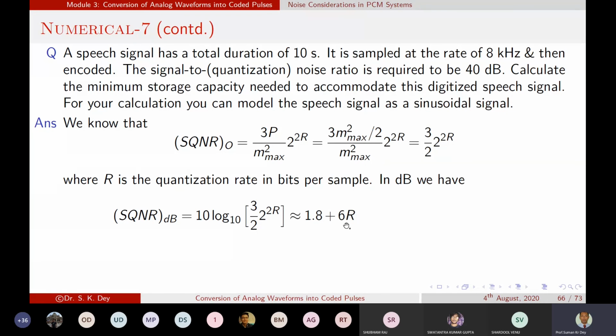We already derived that formula when we discussed quantization error. Okay, so you can use that formula directly in case of a sinusoidal signal. For other signals you cannot use it. Now from this expression we need to find the value of R, and the required value of SNR is given as 40 dB. So if we replace the 40 over there, we can find from this equation the value of R. Tell me, what is the value of R?